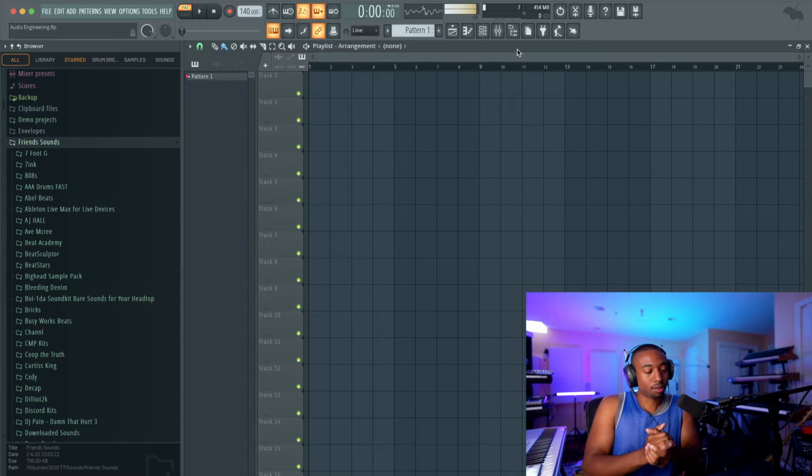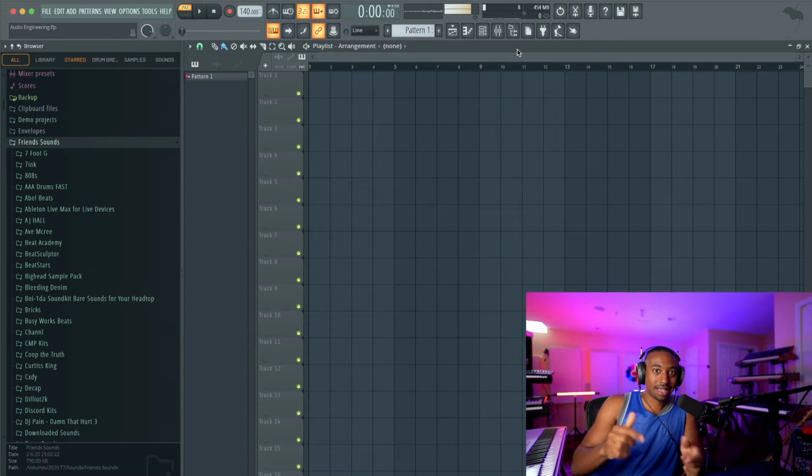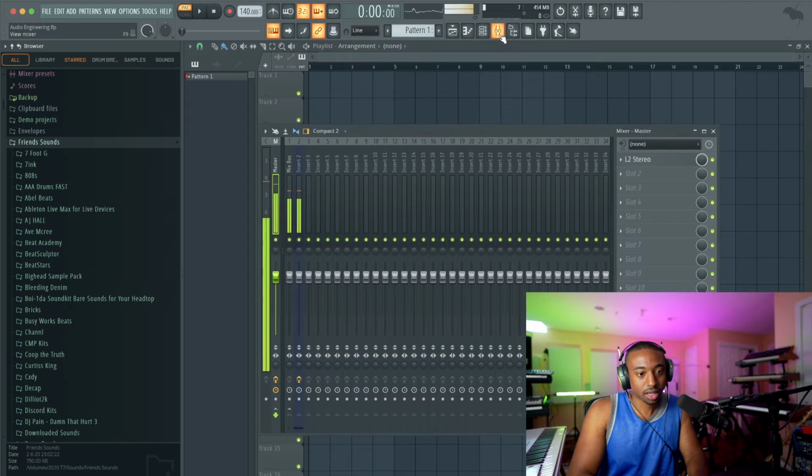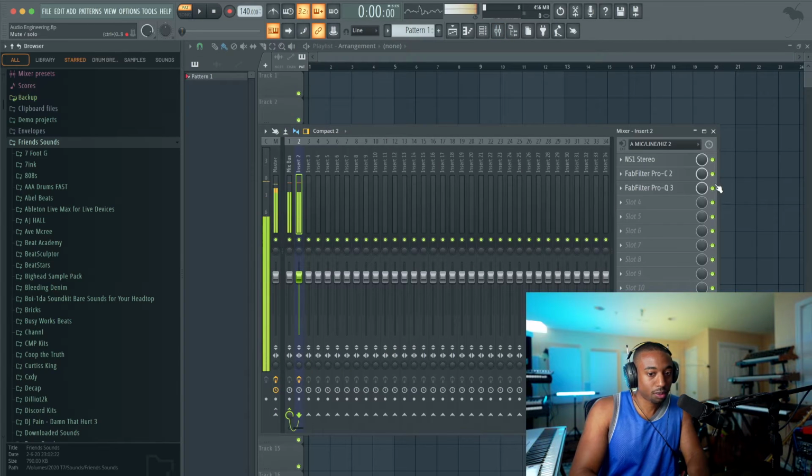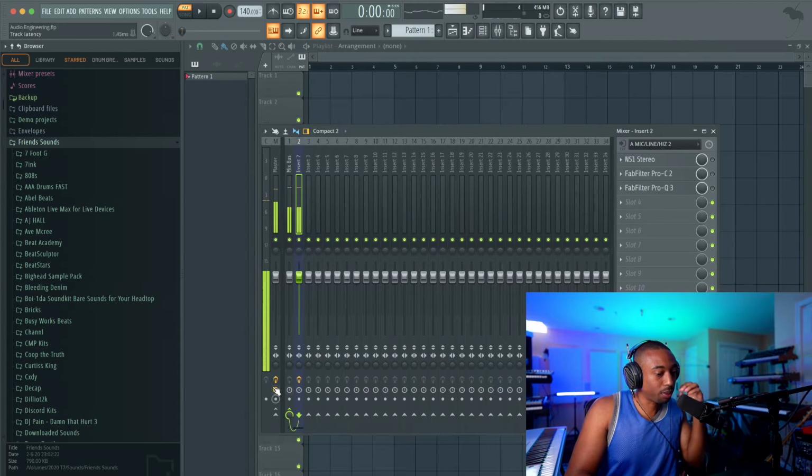If you want to get better at audio engineering, this exercise will help you. The first thing I like to do is take off all of the plugins, and you won't be able to hear me as loudly. This is what I normally sound like, just going straight through the microphone. What I'll do is record my microphone and start adding plugins.